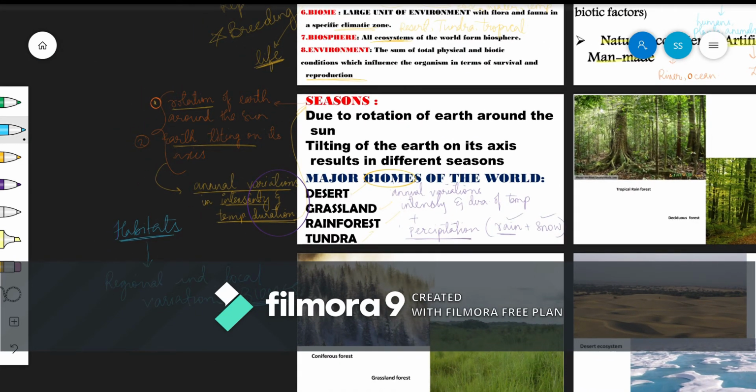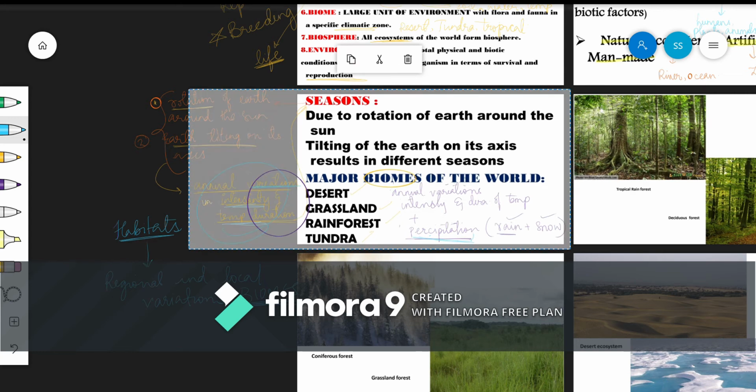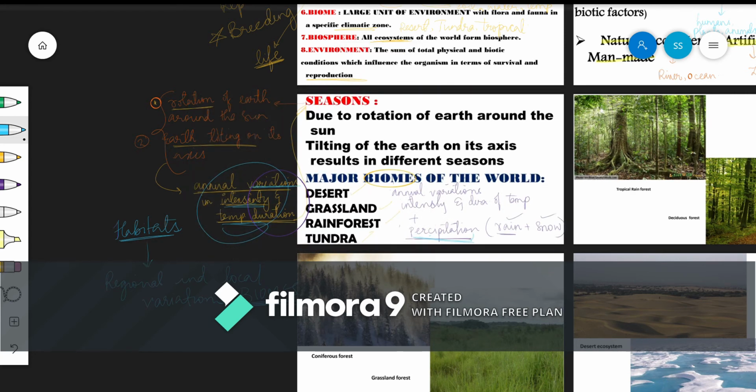Seasons, because of the rotation of the earth and the earth tilting on its own axis, lead to annual variations in intensity and temperature that form the seasons. Now biomes are formed due to the annual variations in intensity and temperature duration, plus the annual variations in precipitation. And how are habitats formed? Habitats are formed due to the regional and local variation in biomes.